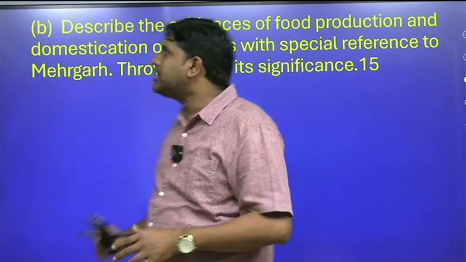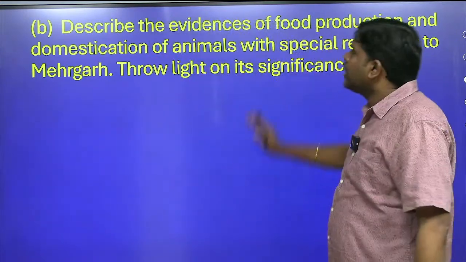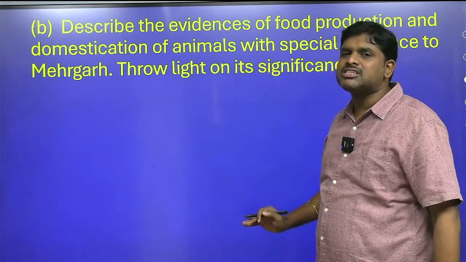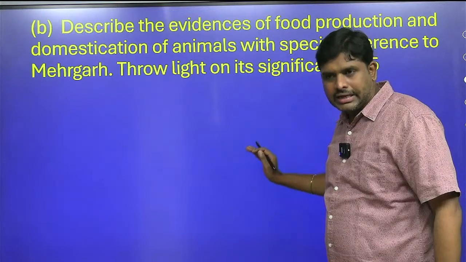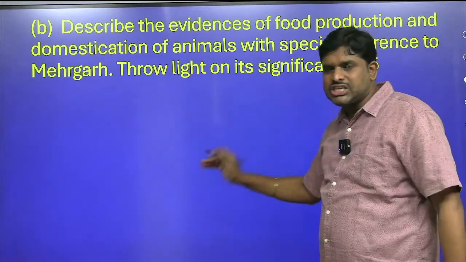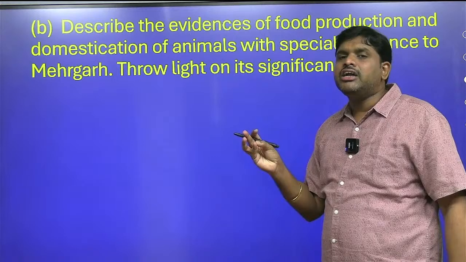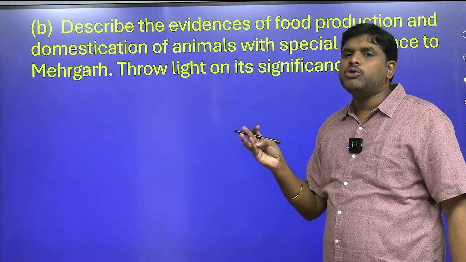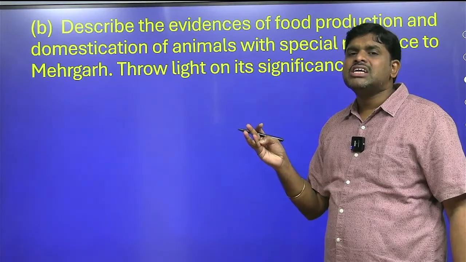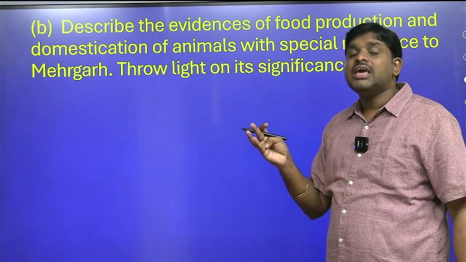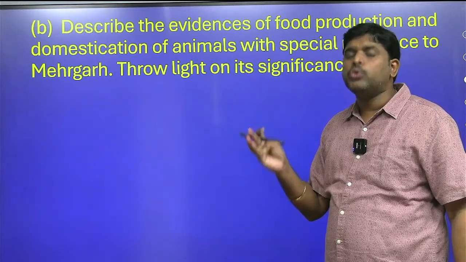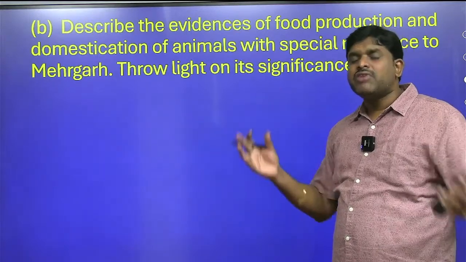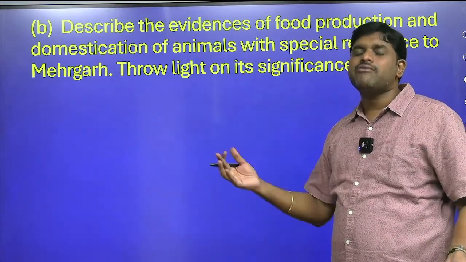But how should the answer be? From this we have to write like this. The evidence of food production and domestication of animals will clearly explain to us that the stage is Neolithic. So in the Neolithic stage, number one, man started producing his own food by doing cultivation. Two, man started domestication of animals in order to satisfy his hunger. Three, he came up with pottery in order to save his food resources. Fourth, the pottery was of several colors like black ware and grey ware.